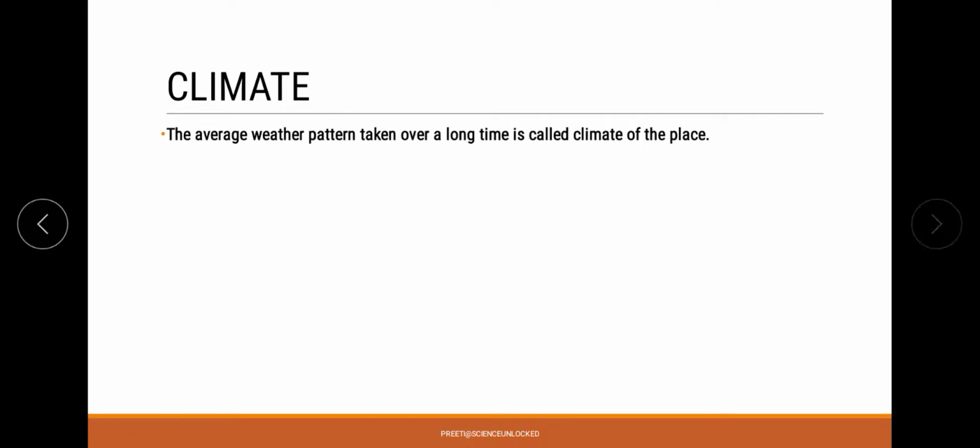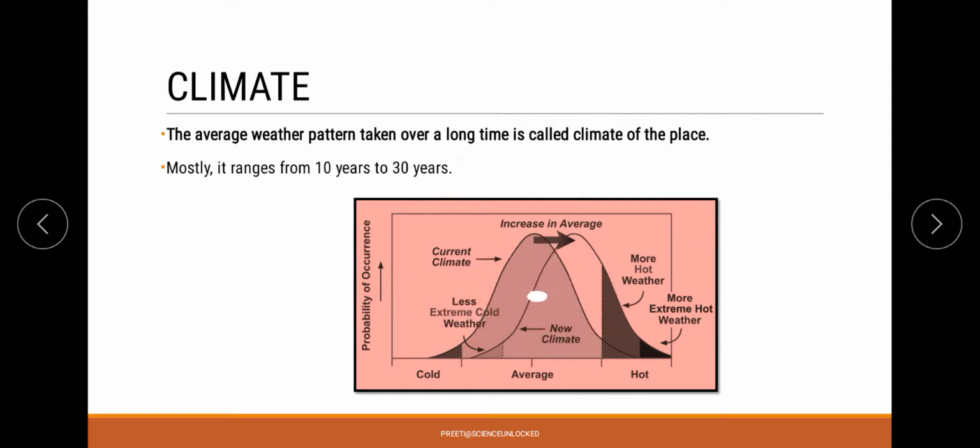That means the average pattern of weather recorded over a longer period of time, because of which we can conclude about the temperature or weather of that particular region, which can range from 10 years to 30 years of record. And quite obviously, when we talk about records going from 10 to 30 years, there will be certain shifts and changes in the climate of a particular region.